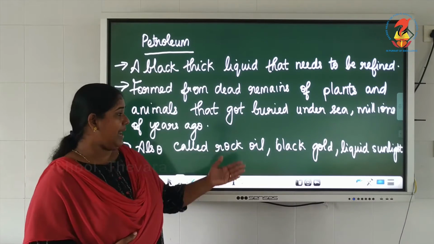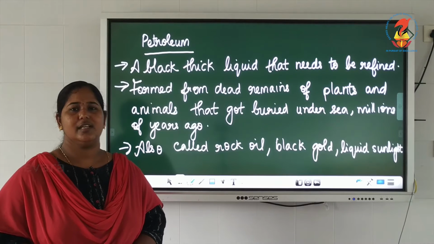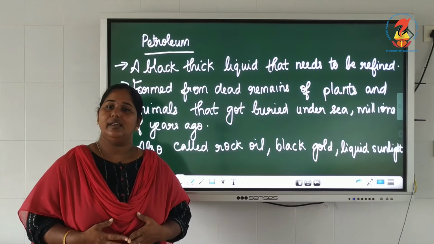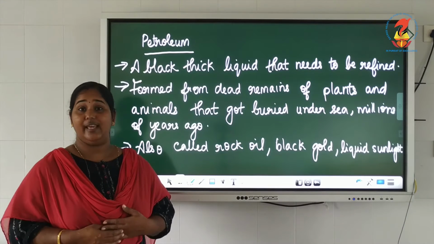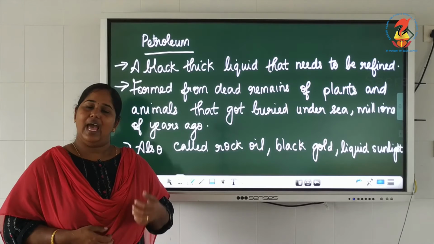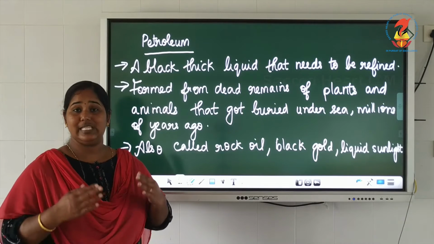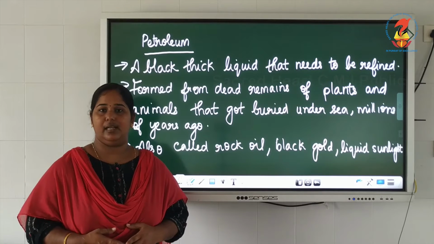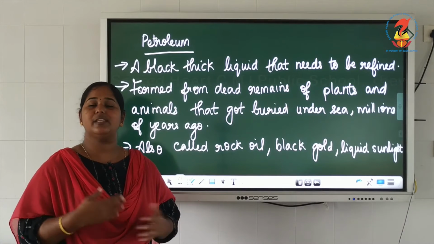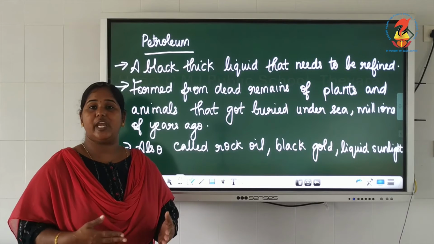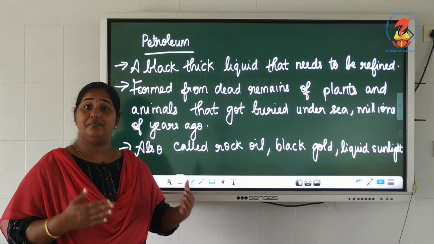Petroleum is also called black gold. Why is the name black gold? Actually, it is very precious and costly like gold. There are many other reasons also. As I told you, crude oil or the unrefined form of petroleum is actually black in color. And this crude oil, which is black in color, when it gets refined in factories, changes to golden color. That is why it is called black gold.